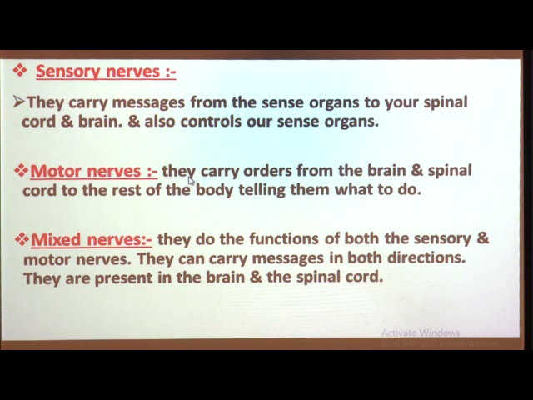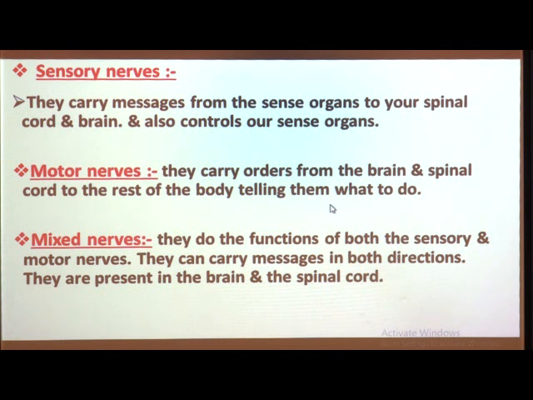What is the function of motor nerves? They carry orders from the brain and spinal cord to the rest of the body, telling them what to do. Motor nerves carry orders from the brain and the spinal cord to the rest of the body parts, such as the muscles and glands, telling them how to react or what to do.